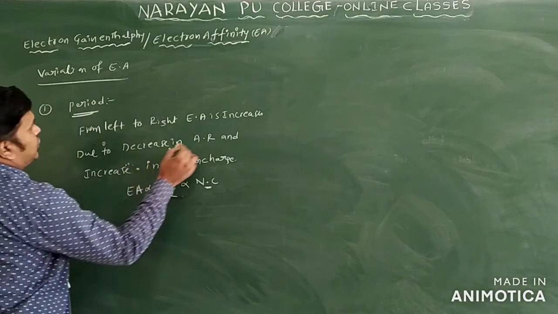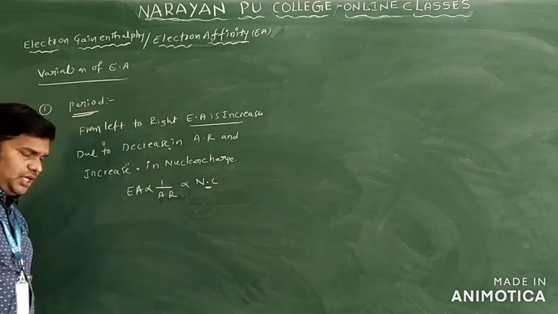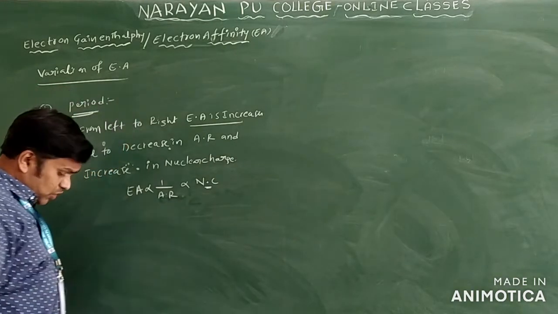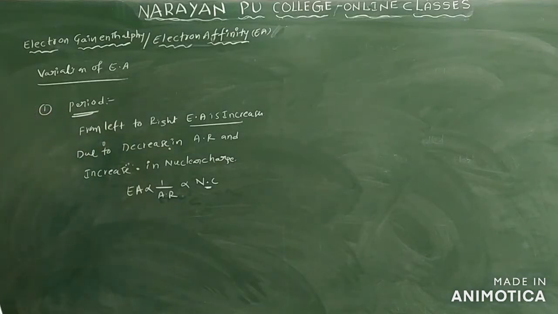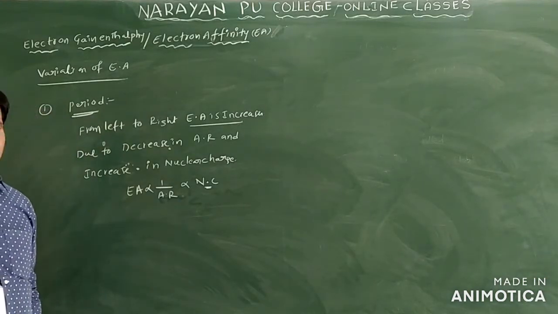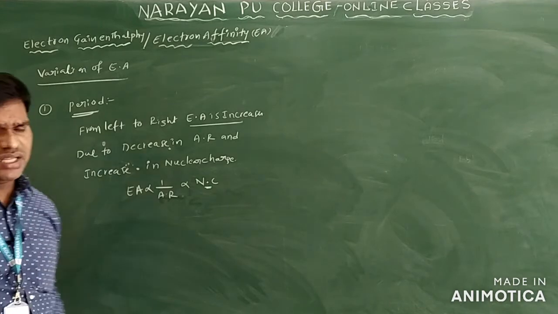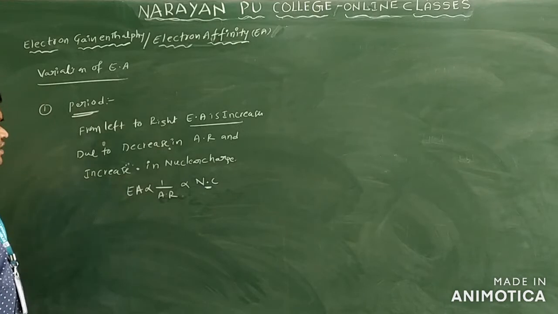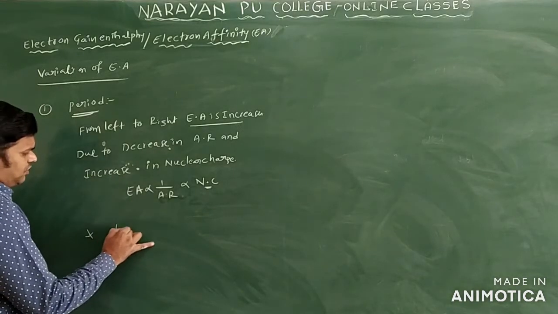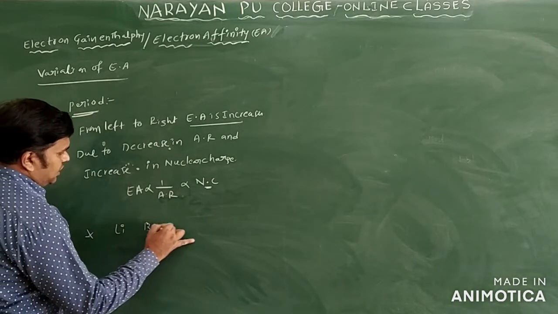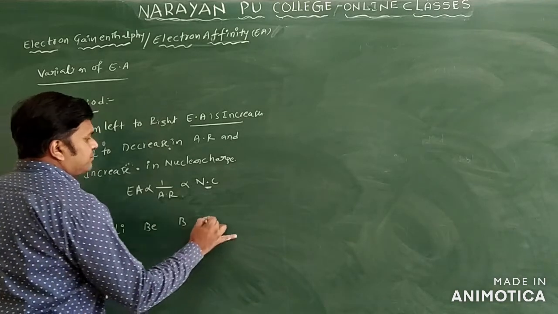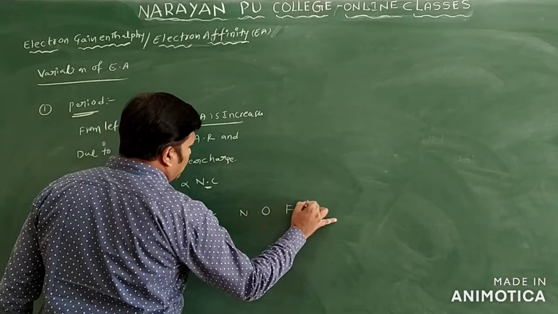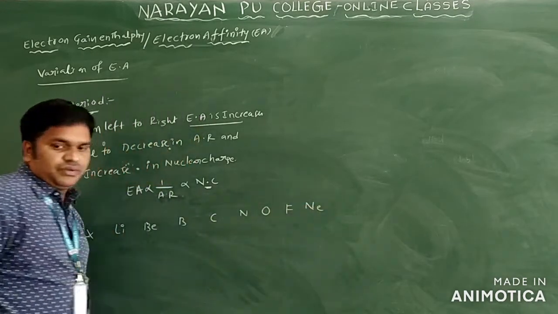So in a period from left to right, electron affinity increases only. What is the reason here? Decreasing atomic radius and increasing nuclear charge only. Generally, if you see period elements, we have second period elements and third period elements. If we take the second period, the elements are lithium, beryllium, boron, carbon, nitrogen, oxygen, fluorine, and neon, and here we have the configuration.